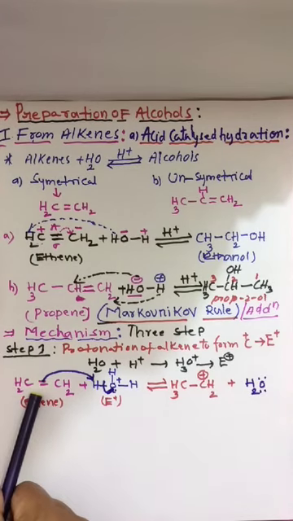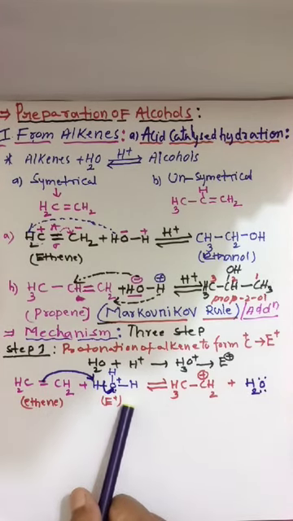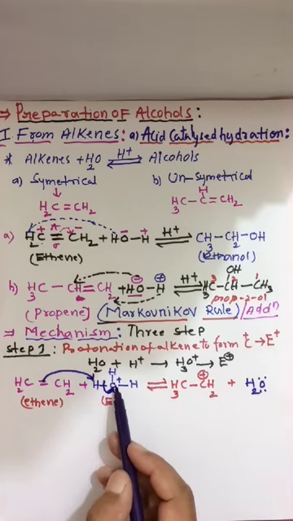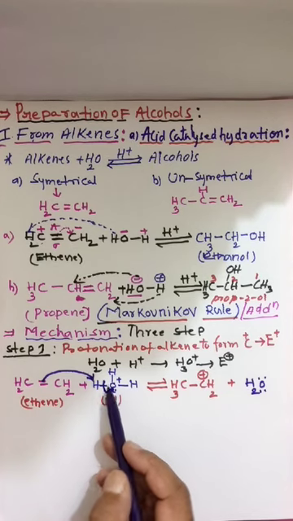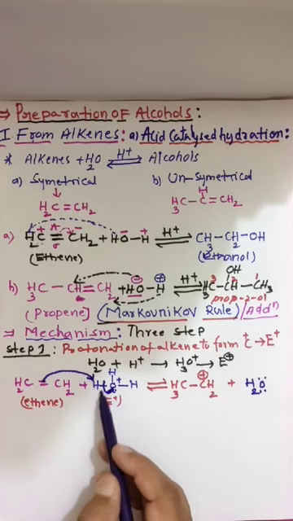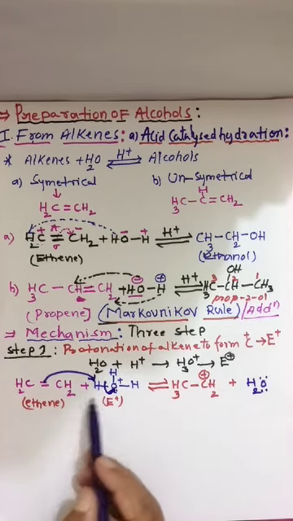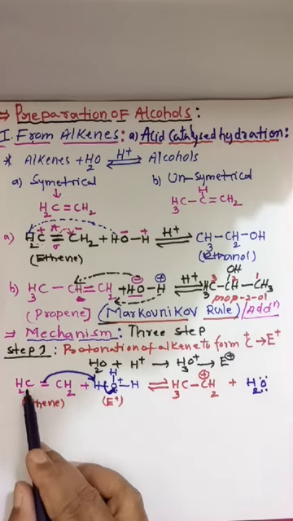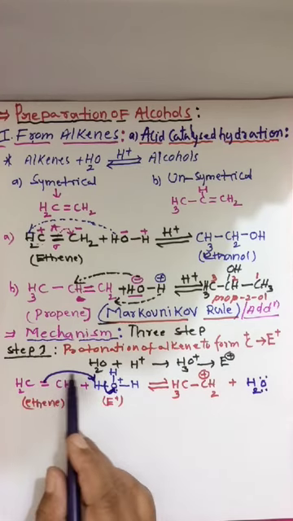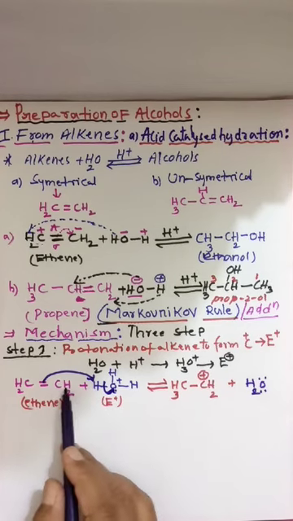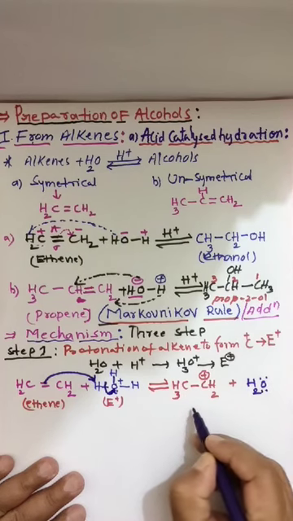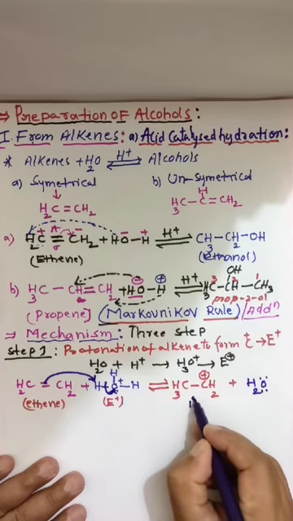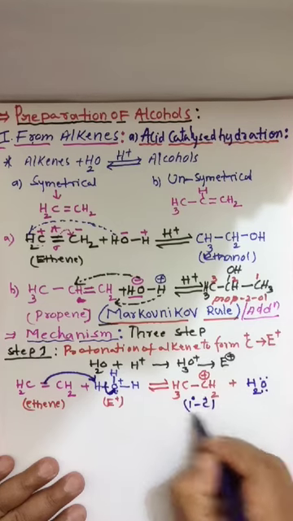See here, the alkene, the electrophile, that is the hydronium ion. On O we have a plus charge, unstable. That's why this bond we are shifting to here. To get stable, the bond breaks and water is eliminated. Then this hydrogen is going to attack the alkene because it is donating the electrons of the pi bond. So on any side you can attach. This we are calling a carbocation, ethyl carbocation or primary carbocation.